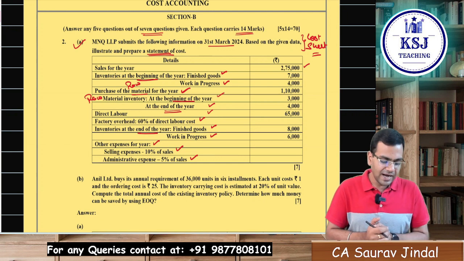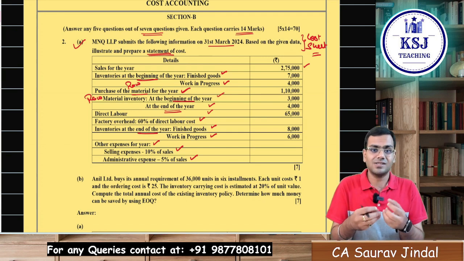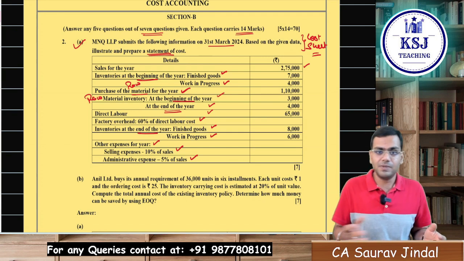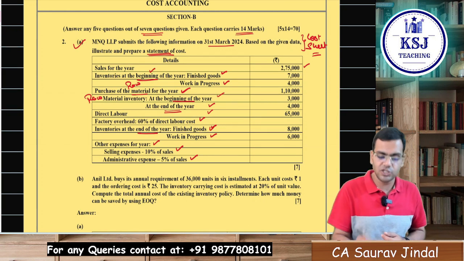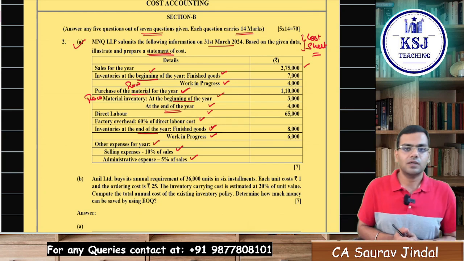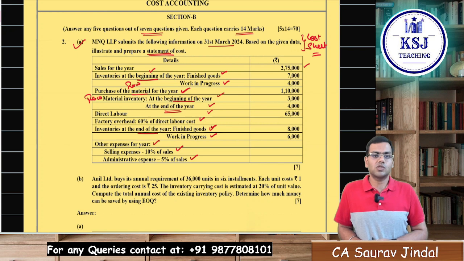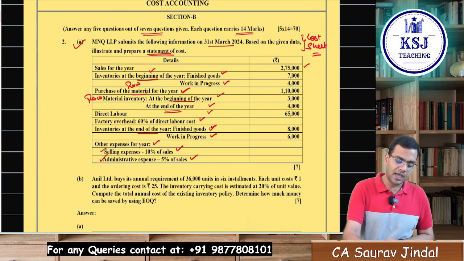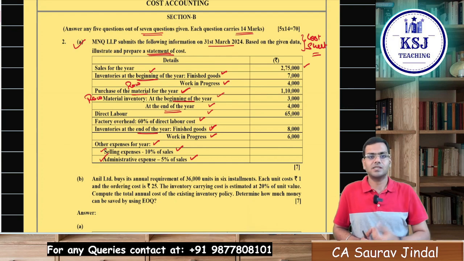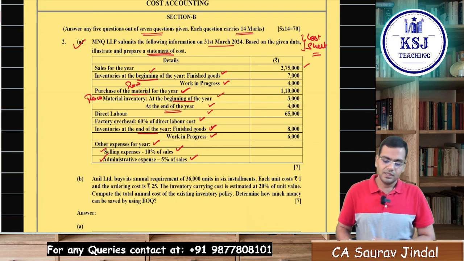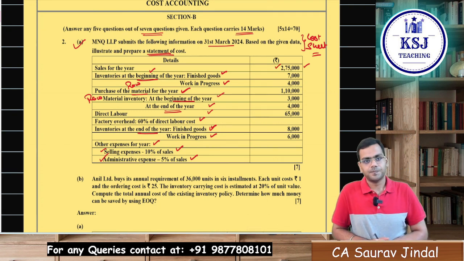Then you will add any expenses which are related to your production, that is the cost of production. If there are no expenses, then you will make the adjustment for opening finished goods and the closing finished goods, that will give you the cost of goods sold, right? To the cost of goods sold, you will add your selling expenses and administrative expenses, which are given as a percentage of sales. You will get the cost of sale. The sales are given, the cost of sale you have calculated, so you can get the profit, right?